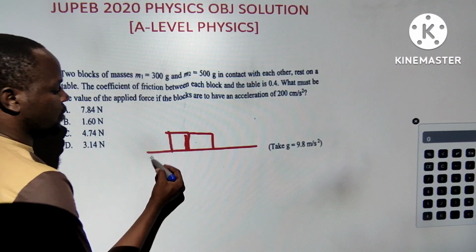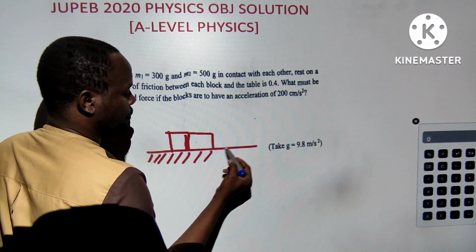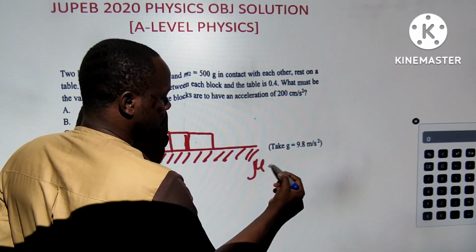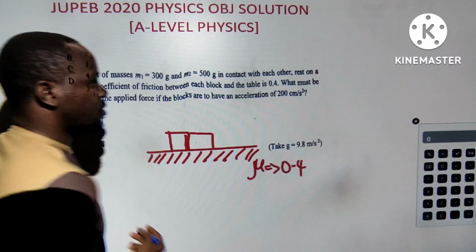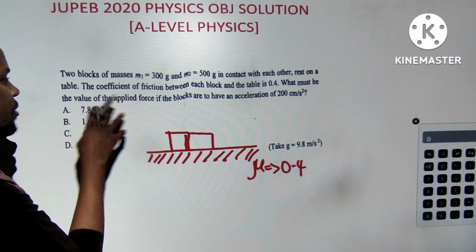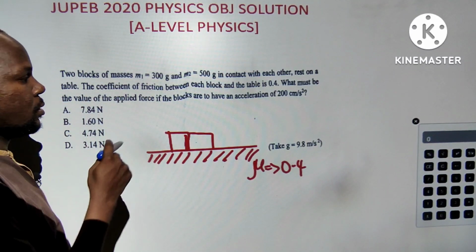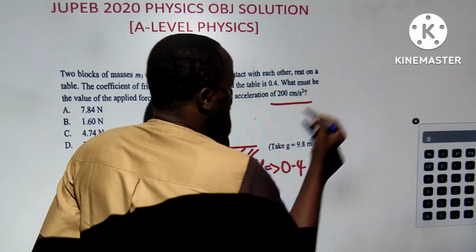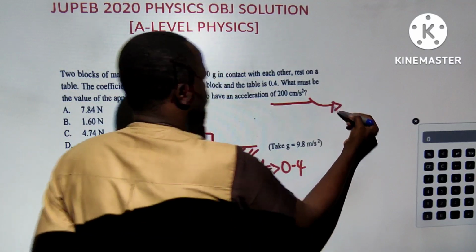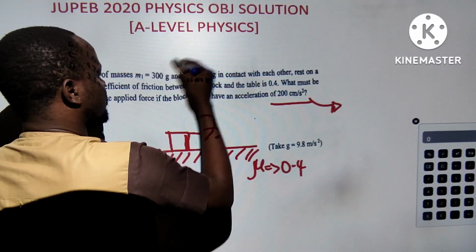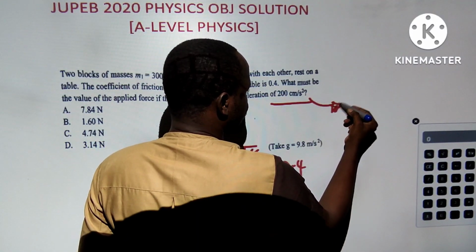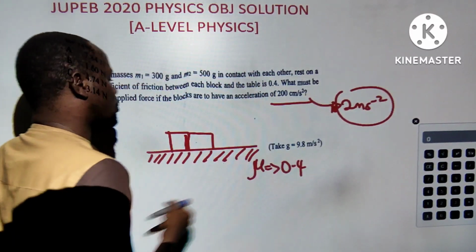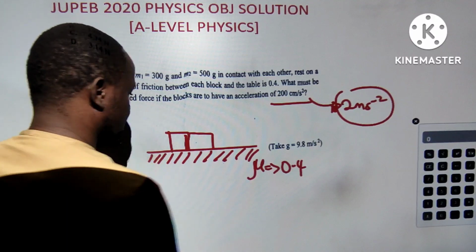It is on a rough ground, because there is a coefficient of friction mu, said to be 0.4. I think this is also a cheap question. What must be the value of the applied force on the block if the blocks are having an acceleration of 200 centimeters per second squared? First thing I do is convert this to meters per second squared, then I convert the masses to kilograms. You know that this will be 2 meters per second squared. I hope students understand that. I converted 200 centimeters per second squared to meters per second squared.